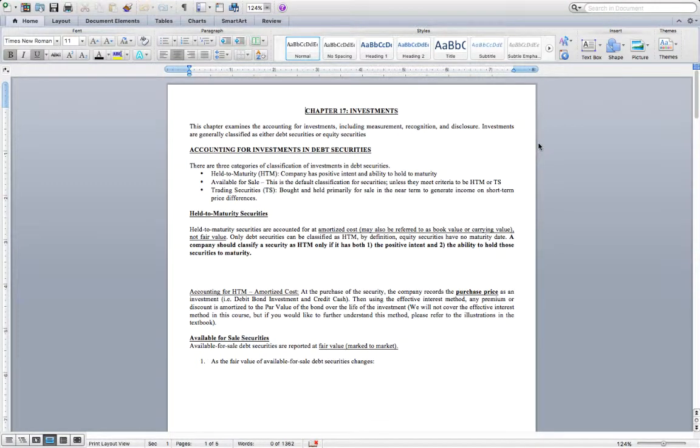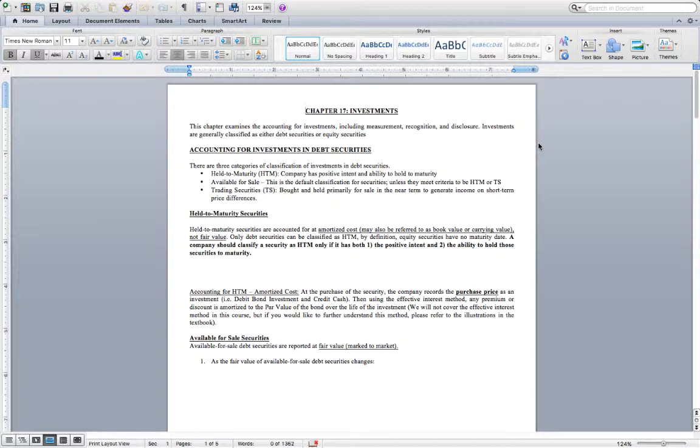Welcome back. Today we're going to cover Chapter 17, which is on investments. This chapter will primarily focus on the accounting for investments, including the measurement, recognition, and disclosure of investments. We will cover two primary groupings of investments: debt securities and equity securities. Getting started, we'll focus on debt securities.